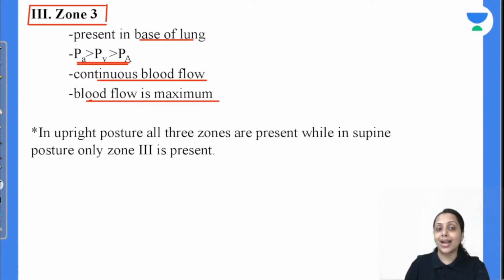Blood flow is maximum in zone 3. Is this clear? Zone 1 में there is no blood flow, zone 2 में we have the pulsatile blood flow, in zone 3 the blood flow is maximum.